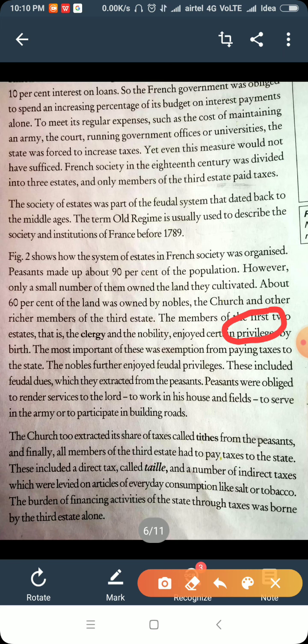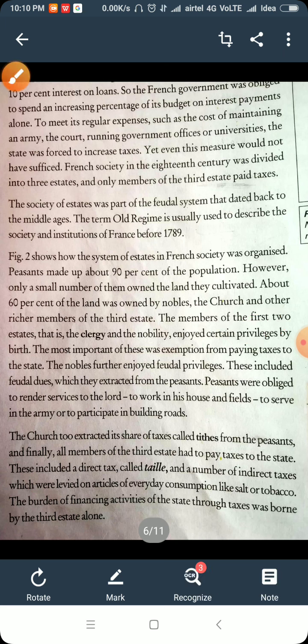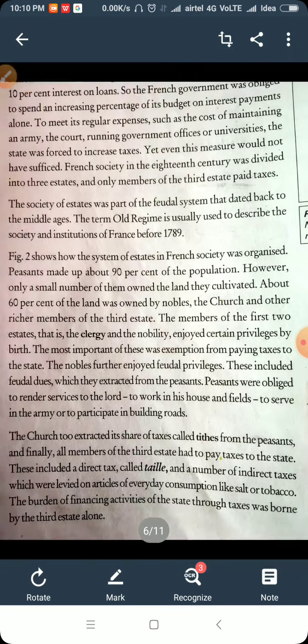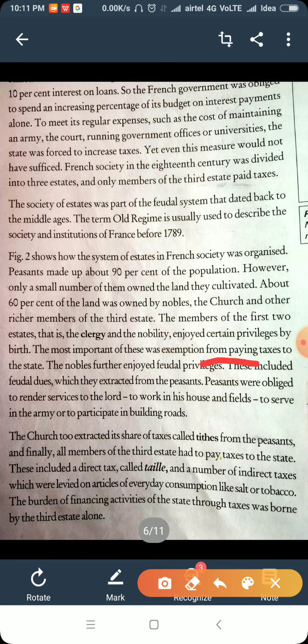by birth. For example, if a child takes birth in a rich family, automatically he will get all the rights existing in the society for rich people. If a person takes birth in a poor family, he will be exempted from all those rights. Taking birth in a rich family, he gets all the facilities and is exempted from any kind of restriction. The most important of these was exemption from paying tax. Among all those rights, that was the main one: rich people will not pay tax.